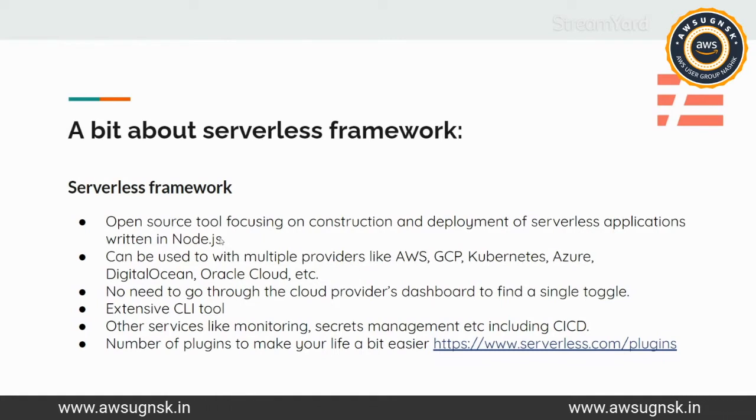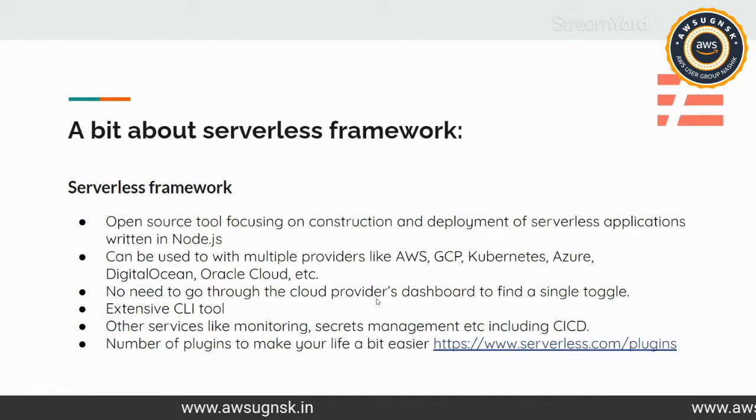So as you can see here, it is an open source tool that is written in Node.js, and it helps to construct and deploy our applications. Majorly it focuses on serverless applications only. And it also provides multiple clouds. Including AWS, it also has support for GCP, Kubernetes, Azure, DigitalOcean, and all the other popular clouds that we have around.